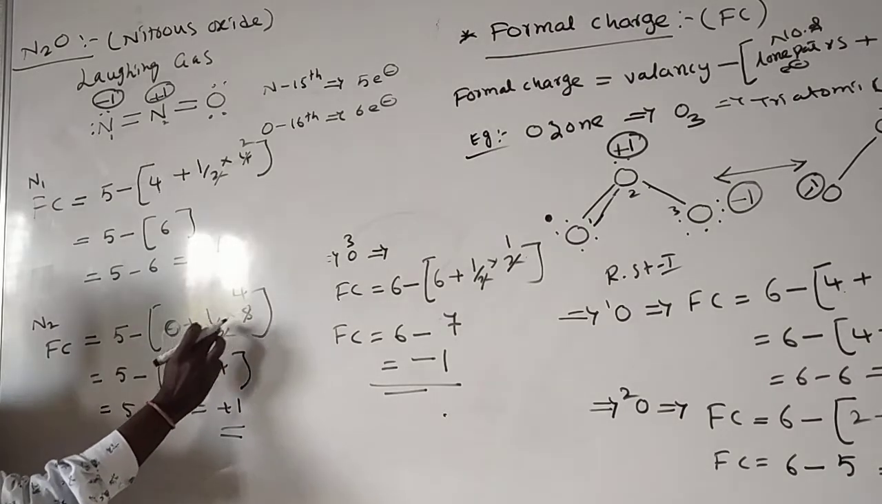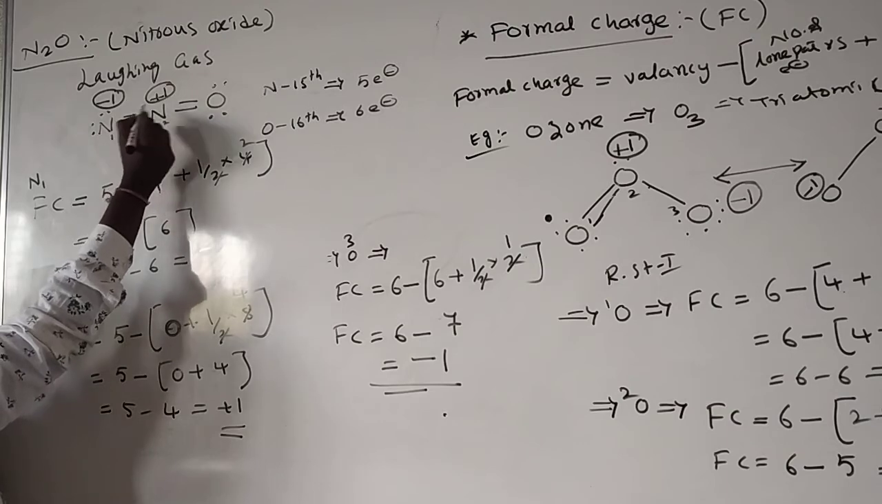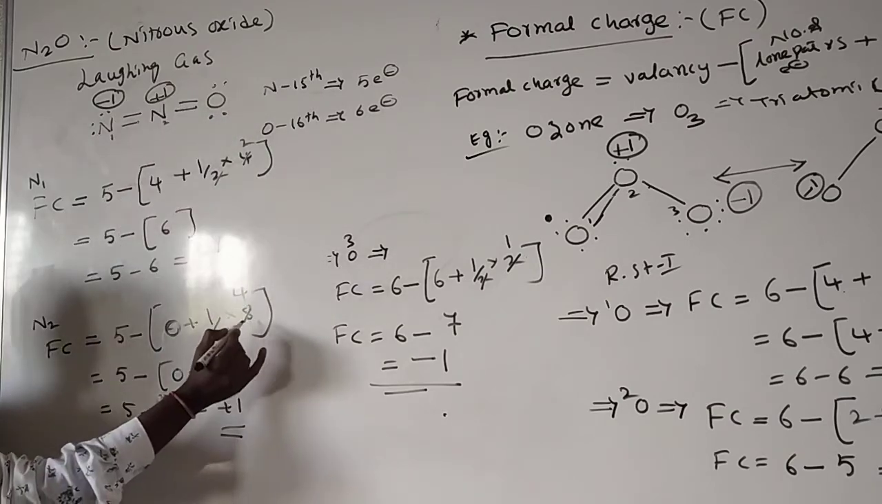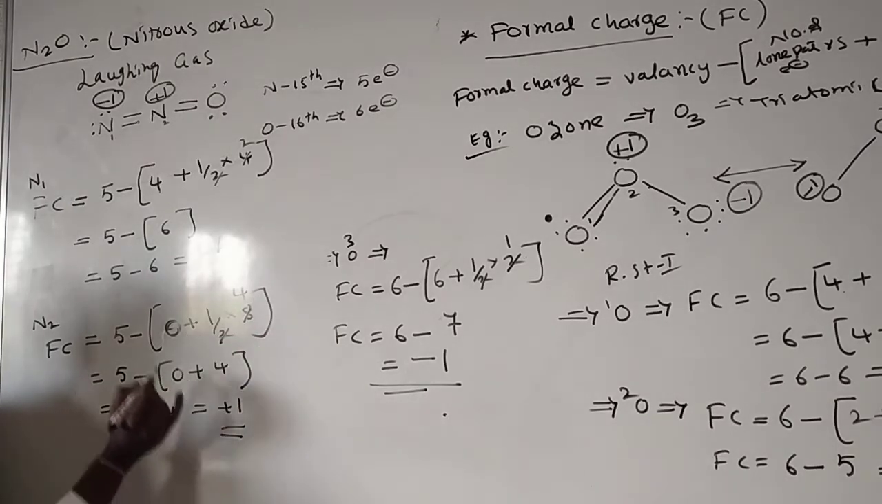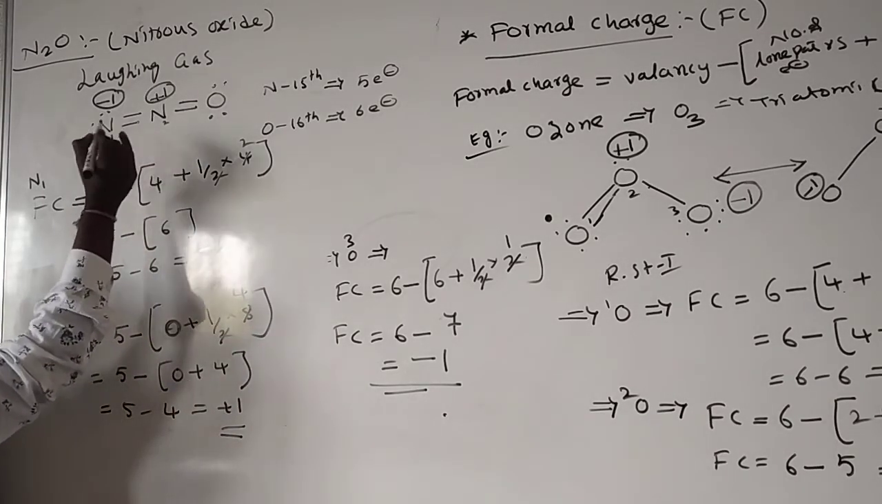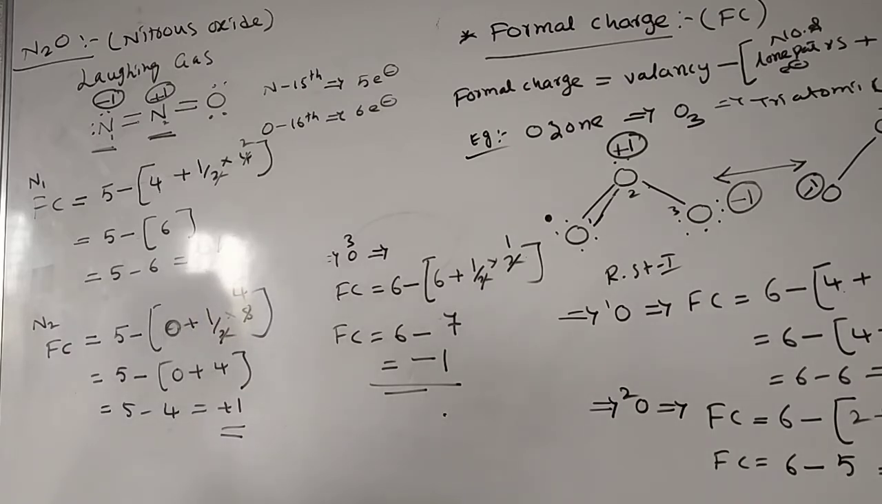Plus 1 by 2, and here 1, 2, 3, 4 bonds, 4 into 2, 8. So 0 plus 4 gives plus 1 here. That means one nitrogen carries minus 1 charge, and the other nitrogen carries plus 1 charge. But this is just about formal charge. By using this principle, we'll calculate the formal charge on all atoms.